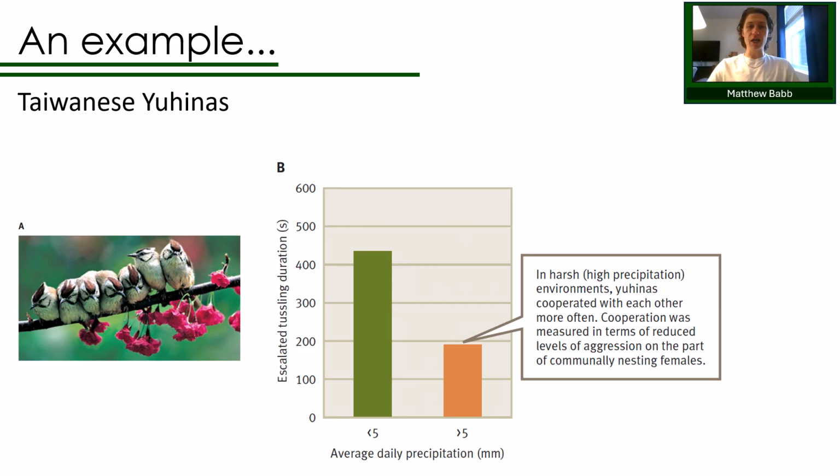Researchers studied these communal nestings and found that significantly more cooperation occurred in these harsh environments than in the mild environments. Harsh environments have also been found to help cooperative behaviors in other animals like feral dogs when they hunt. And so this really shows that cooperation, and specifically byproduct mutualism, can be context dependent and arise in certain contexts, but maybe not others.